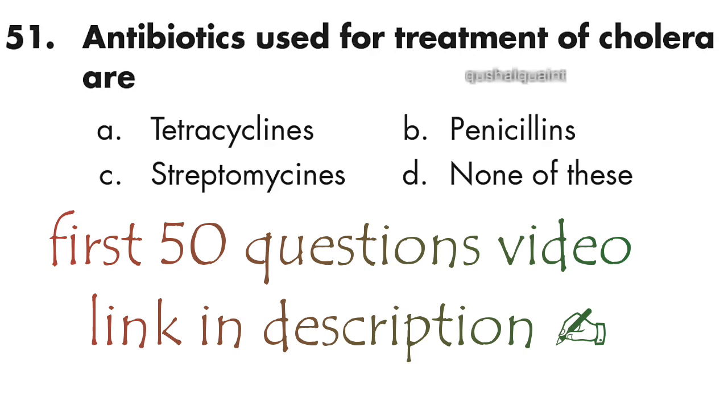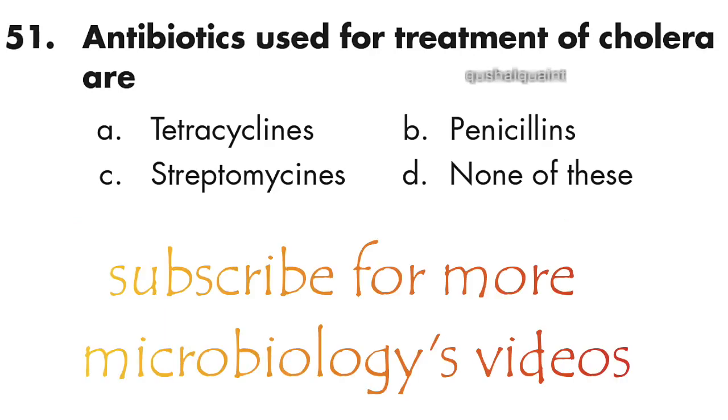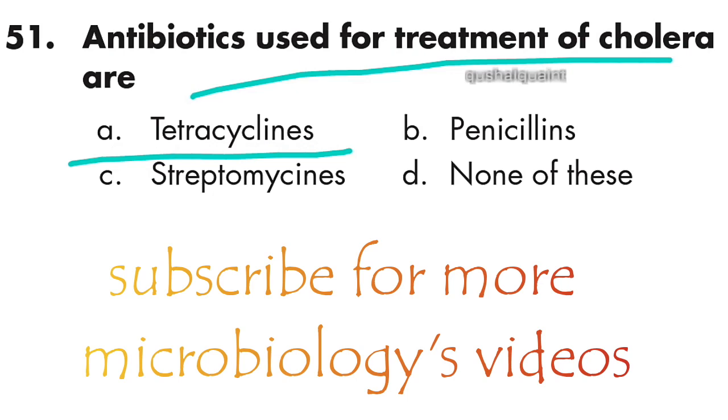This is a quick revision video, so we discuss only answers. Question 51: antibiotics used for treatment of cholera are tetracyclines. Option A is tetracyclines.